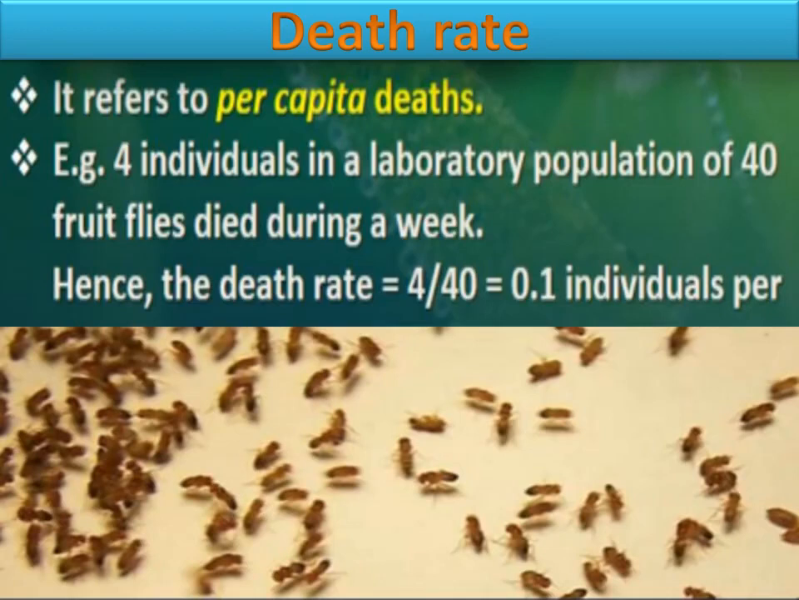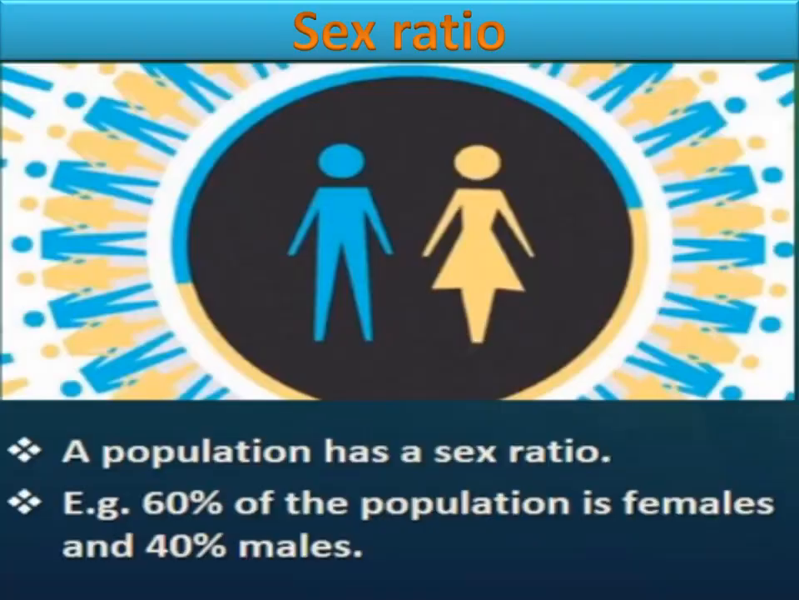Death rate will be 4 upon 40. 4 have died and 40 were total, right? So 4 upon 40, the answer will be 0.1. So 0.1 individuals per week, that will be the death rate for the fruit flies, right? So this is how you can calculate birth rate and death rate.